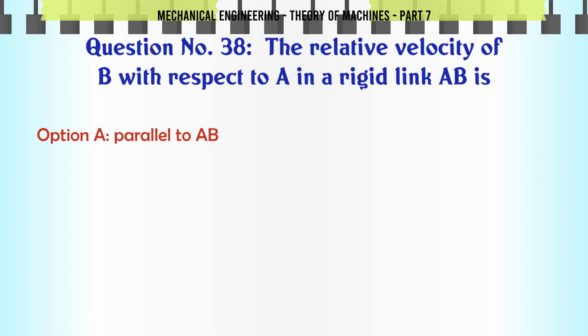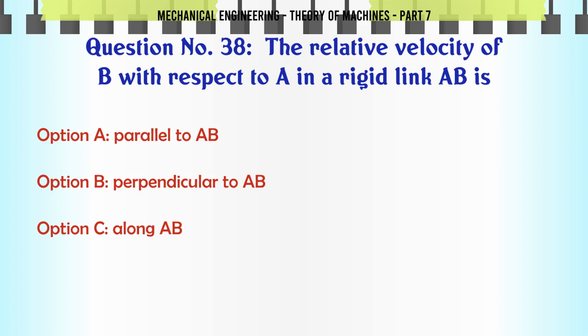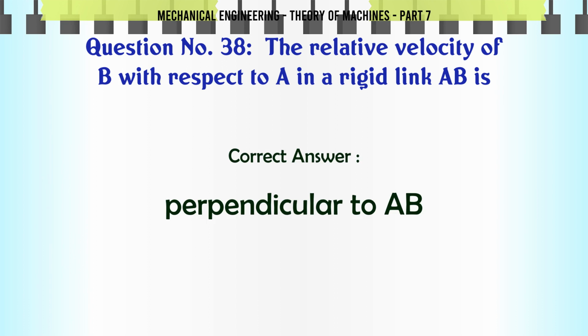The relative velocity of B with respect to A in a rigid link AB is A. Parallel to AB. B. Perpendicular to AB. C. Along AB. D. At 45° to AB. The correct answer is perpendicular to AB.